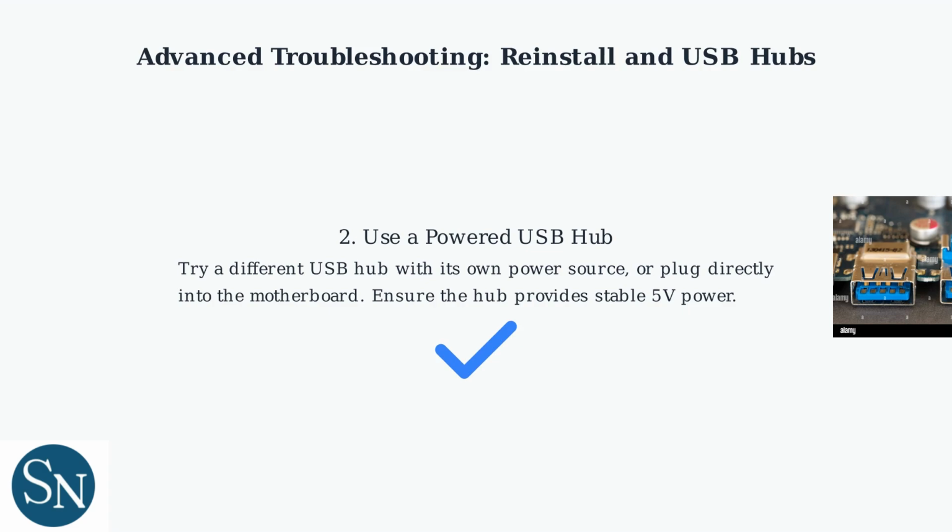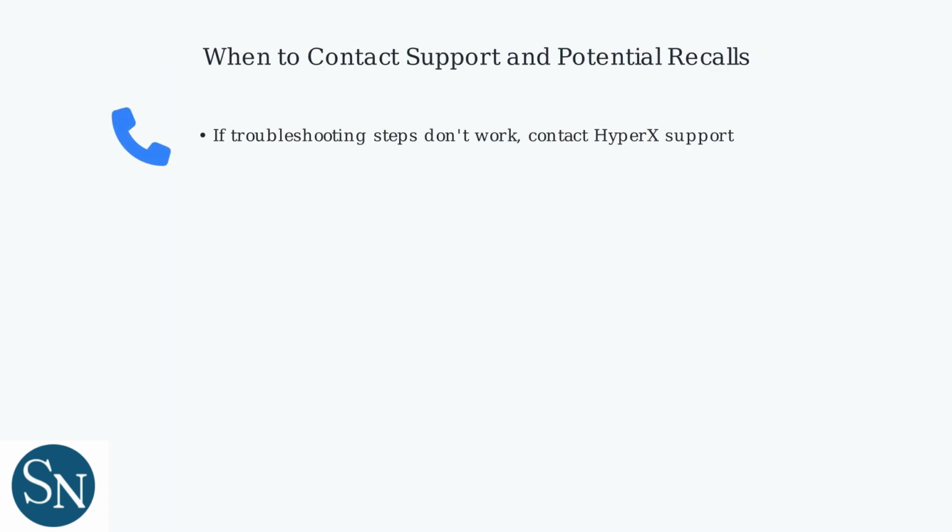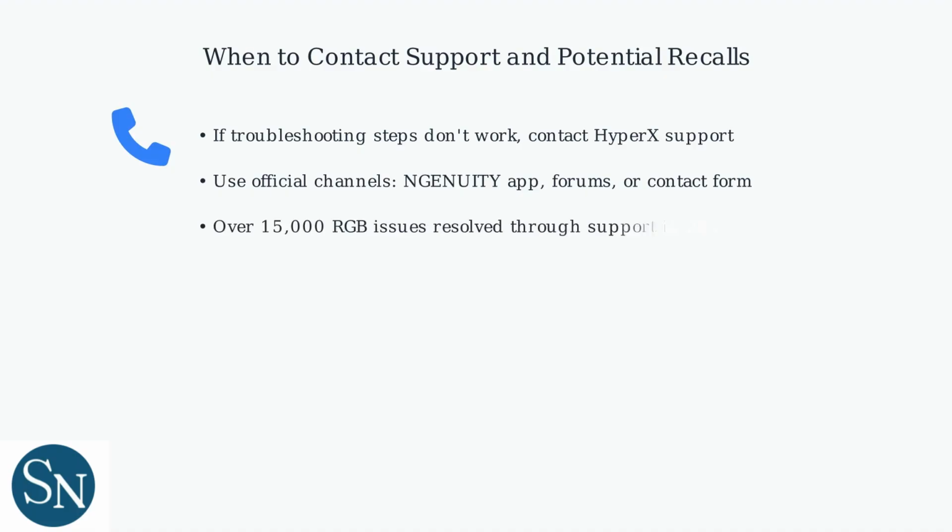If none of the troubleshooting steps have resolved your QuadCast S RGB lighting issues, it's time to contact HyperX support for professional assistance. Use official HyperX support channels, including the Ingenuity app diagnostics, their support forums, or the contact form on their website. HyperX has successfully resolved over 15,000 QuadCast S RGB support tickets in 2025 alone, so professional help is readily available.